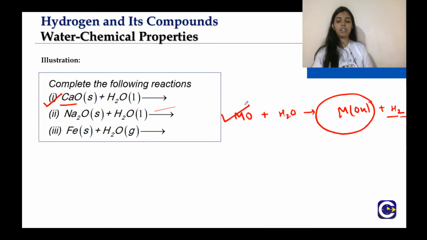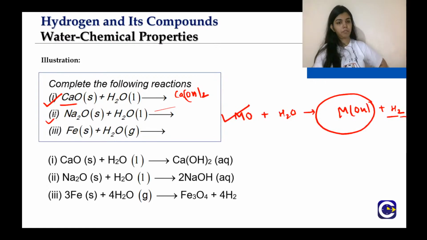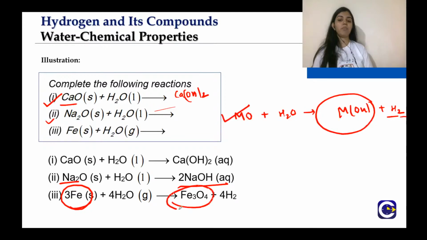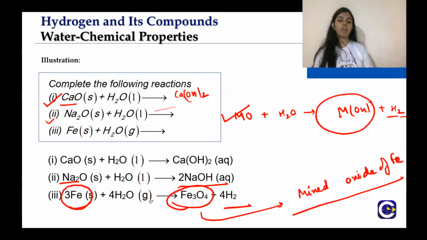Yes, Sarayu, you are very much correct that the answer for the first one is calcium hydroxide. Good. For the second one, for Na it will be NaOH, but for Fe, it will be Fe3O4 plus hydrogen gas. That means this is a mixed oxide of iron. Ferrous hydroxide or ferric hydroxide will not be formed here, rather Fe3O4 will be formed.